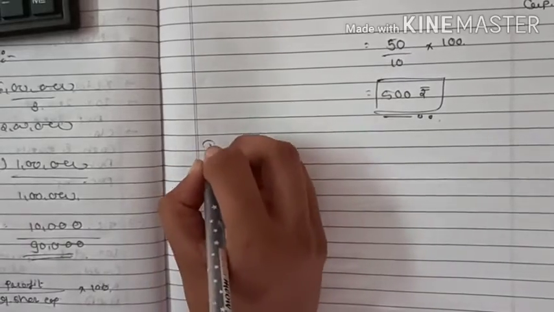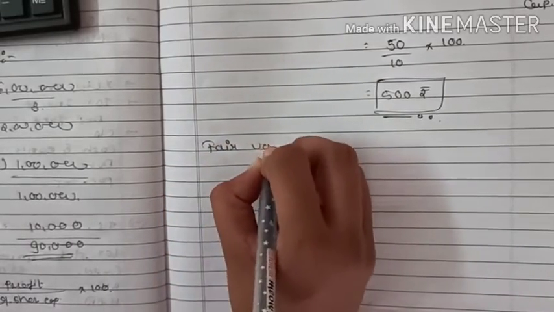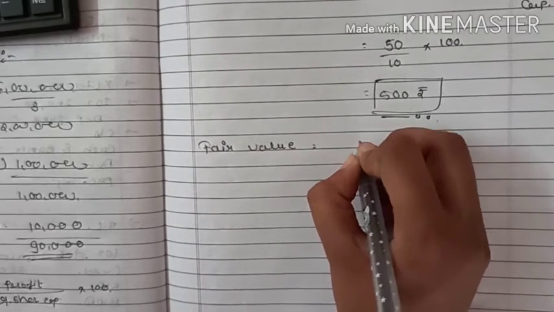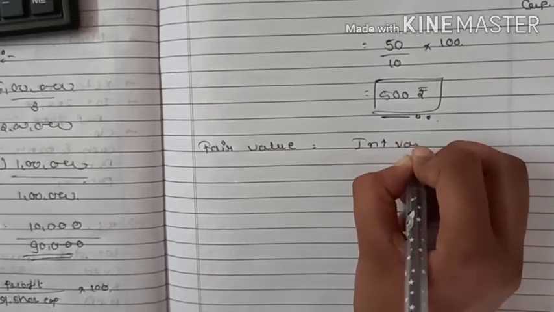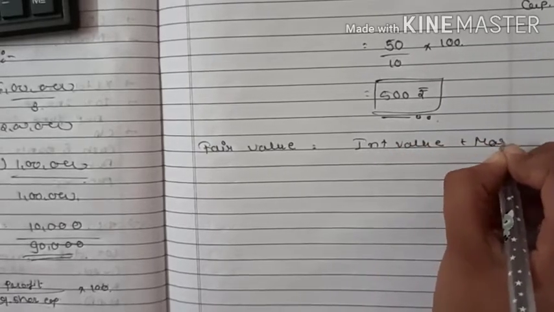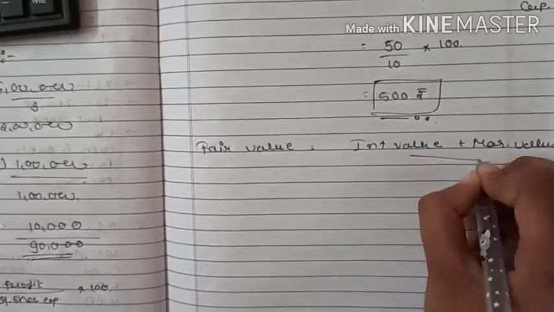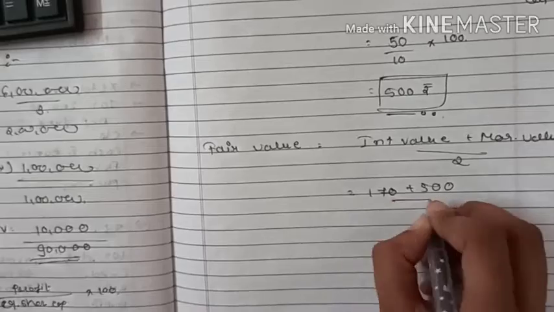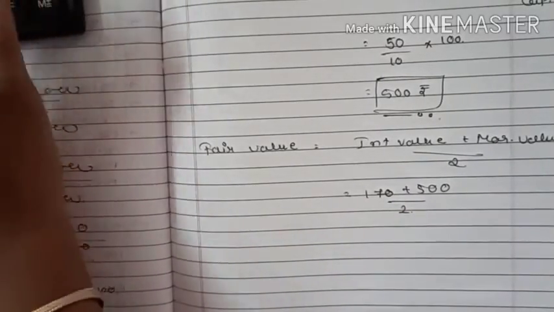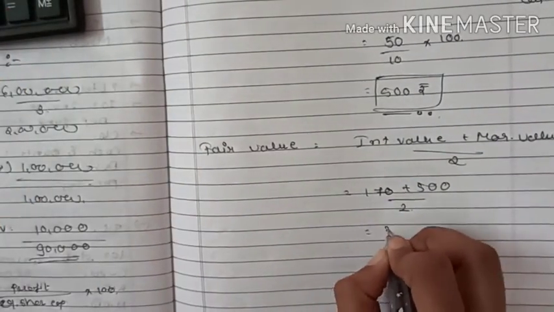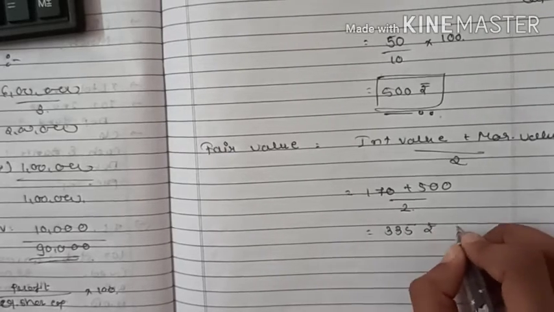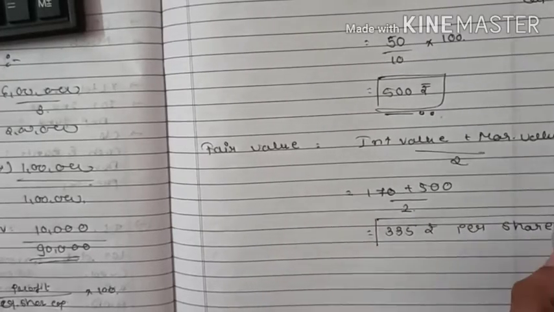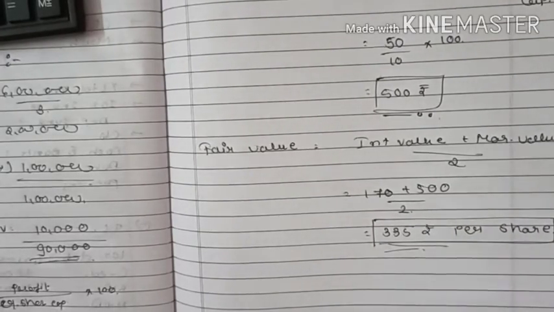Now find out the fair value. Fair value is equal to intrinsic value plus market value divided by 2. So it will come 170 plus 500 divided by 2. 335 rupees per share. The fair value of the share would be 335.